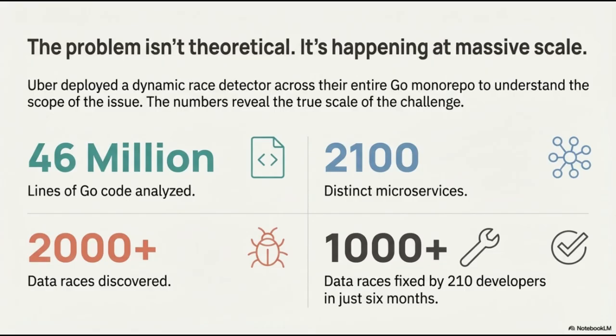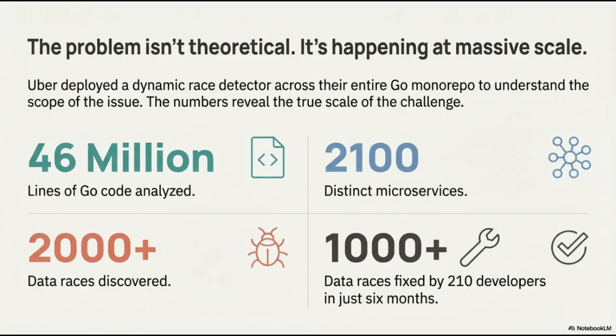To quantify the scope of this challenge, consider Uber's implementation of a dynamic race detector across their entire Go monorepo. The sheer volume is staggering. They analyzed 46 million lines of code, powering 2,100 distinct microservices. This process uncovered more than 2,000 data races. Addressing these issues required a monumental effort, with 210 developers successfully fixing over 1,000 data races in just 6 months.